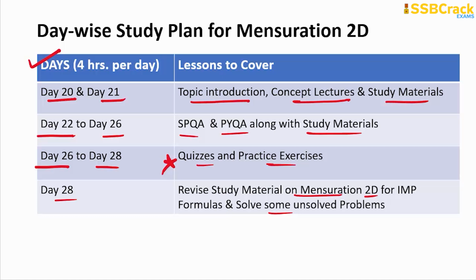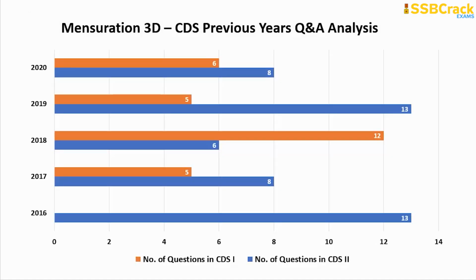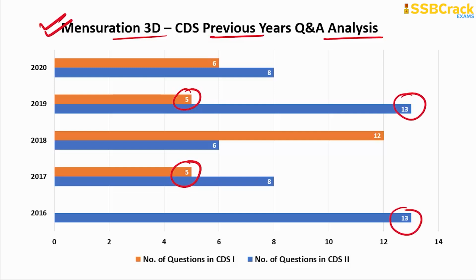All right, and then the next topic of study is mensuration 3D, for which here is the previous year's Q&A analysis. The least number of questions so far on this topic was 5, and that has come twice. And the maximum you can see is 13. These are also a good number of questions, and if you prepare this topic, you can easily boost the score, because this topic is again a formula based chapter, an easy and scoring chapter, right?